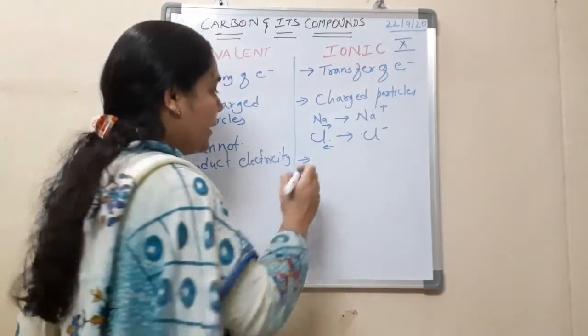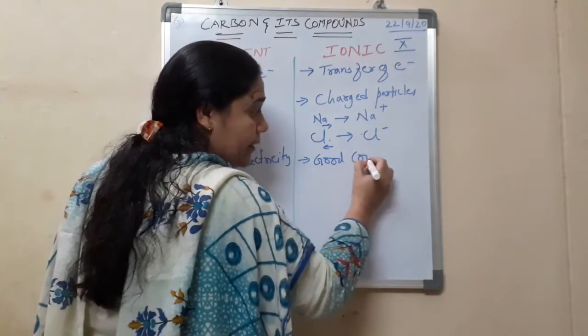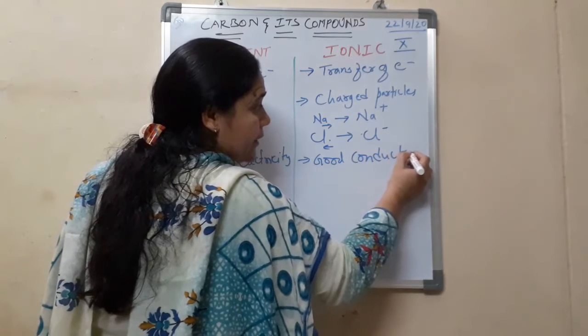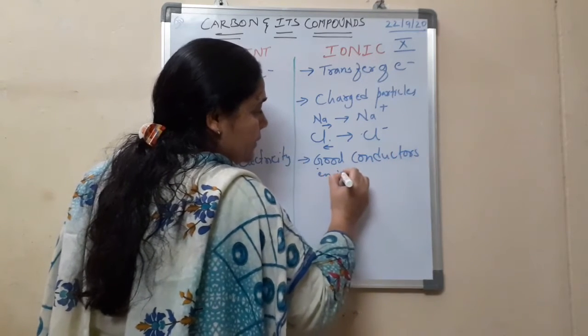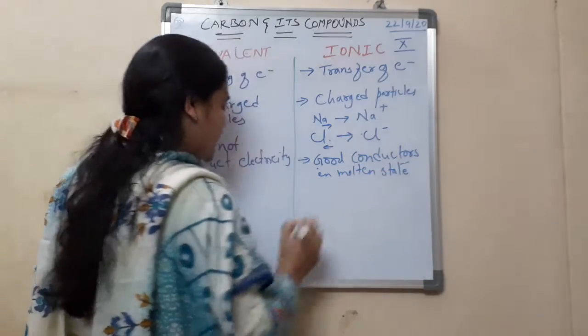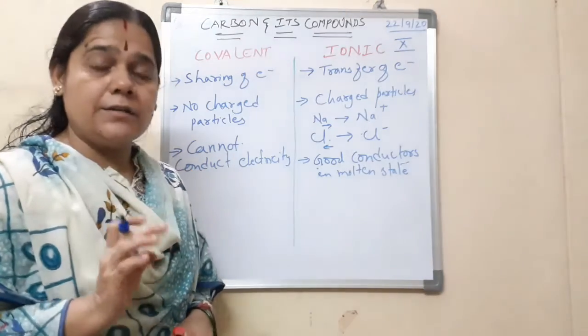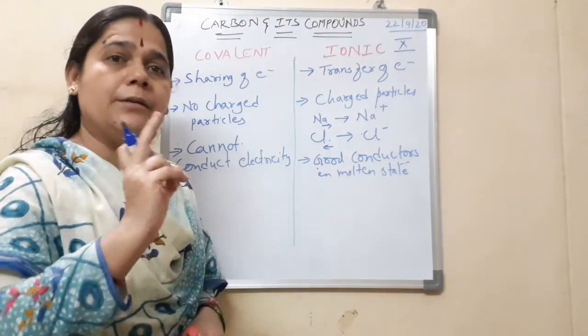So they are good conductors of electricity. But when are they good conductors? In molten state. In which state, children? In molten state.